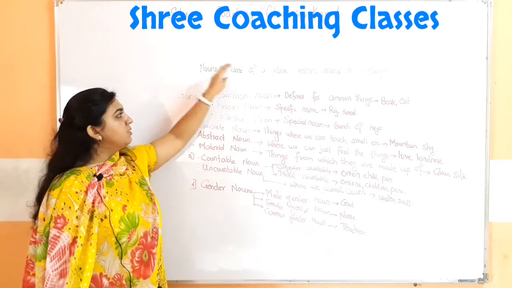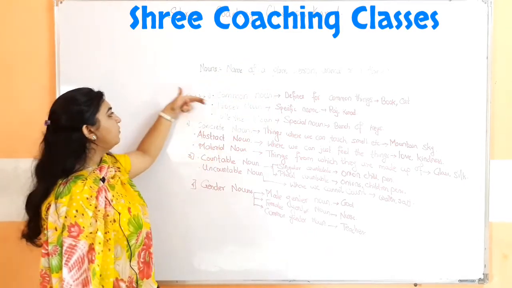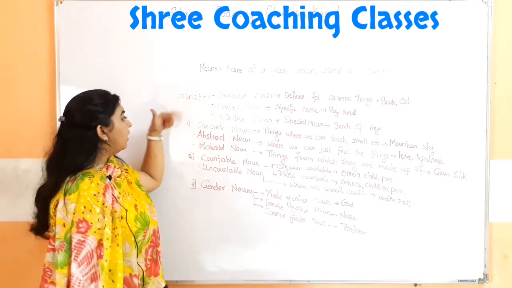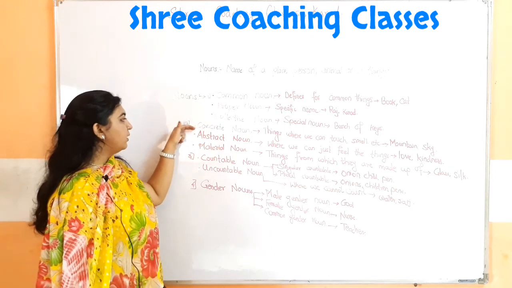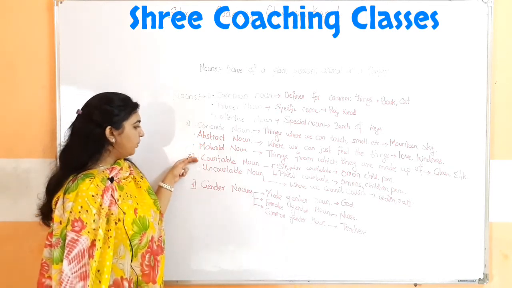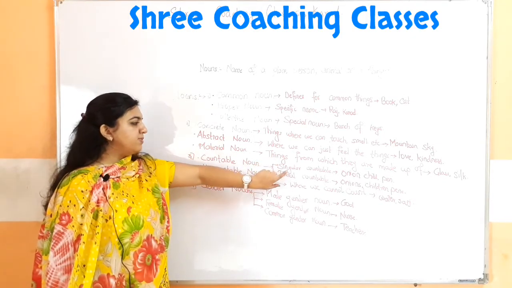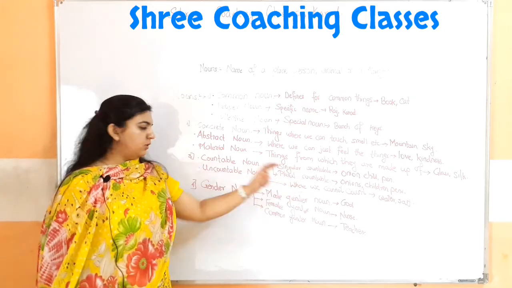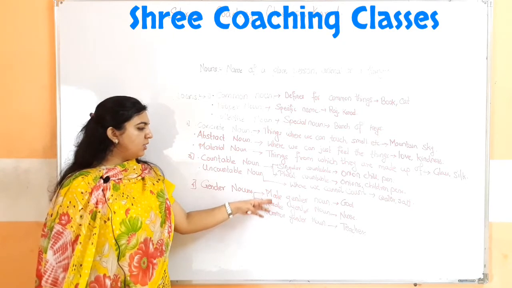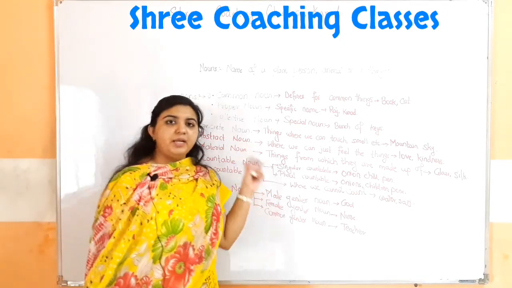What is a noun? It is the name of a place, person, animal or thing. The nouns are divided into common noun, proper noun, collective noun. Further, they are studied in three forms, that is concrete noun, abstract noun and material noun. Then again they are studied as countable nouns and uncountable noun. Countable nouns are divided into two types, singular countable and plural countable. And gender nouns are divided into three types: male gender noun, female gender noun and common gender noun. With this we complete the entire topic of noun.